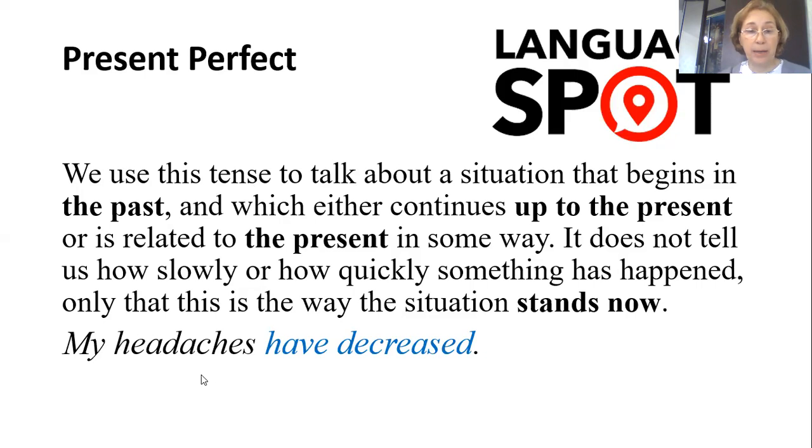Like in the example, my headaches have increased, so it means the headaches started in the past. We do not focus on when, but by now they have increased. This is the result because, for example, of some medications.